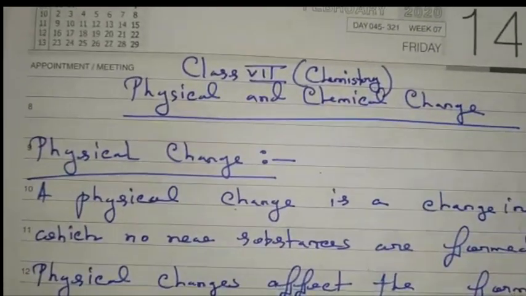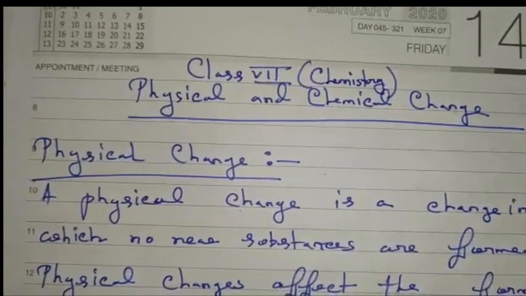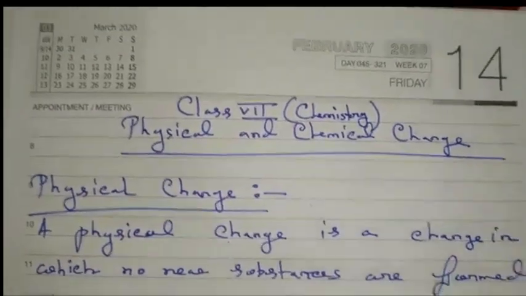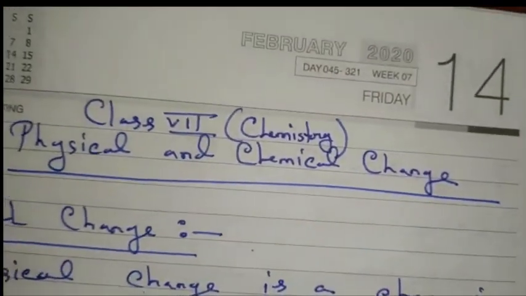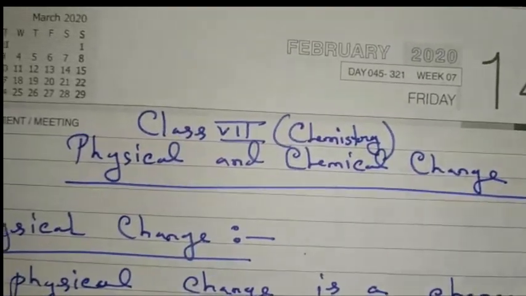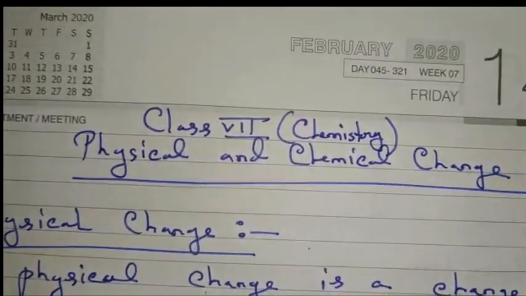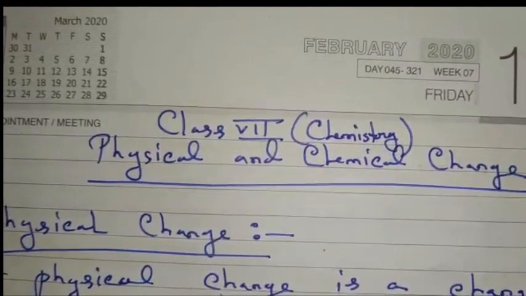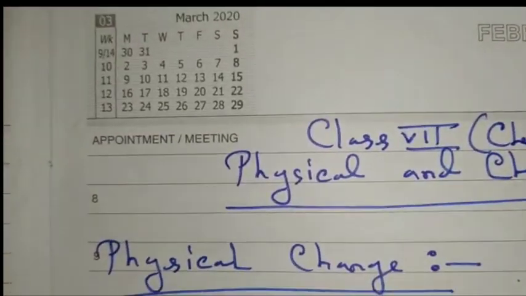Today I am going to teach physical and chemical change for class 7 chemistry. In this lesson we will discuss the definition, characteristics and examples of physical and chemical change. First one is physical change.